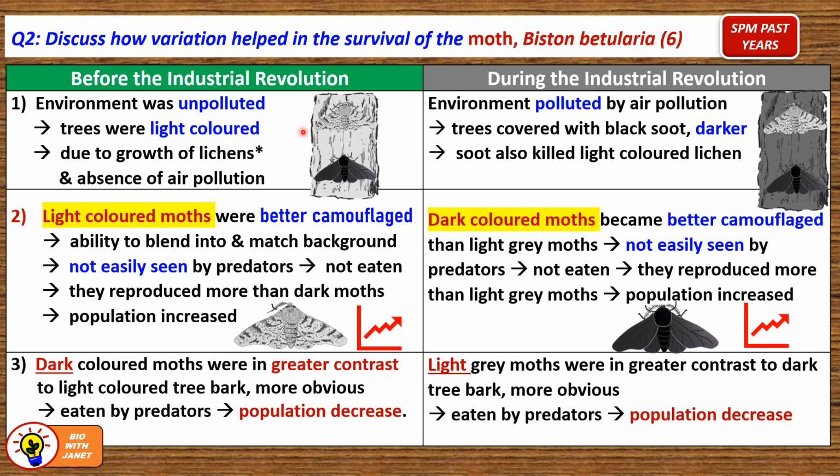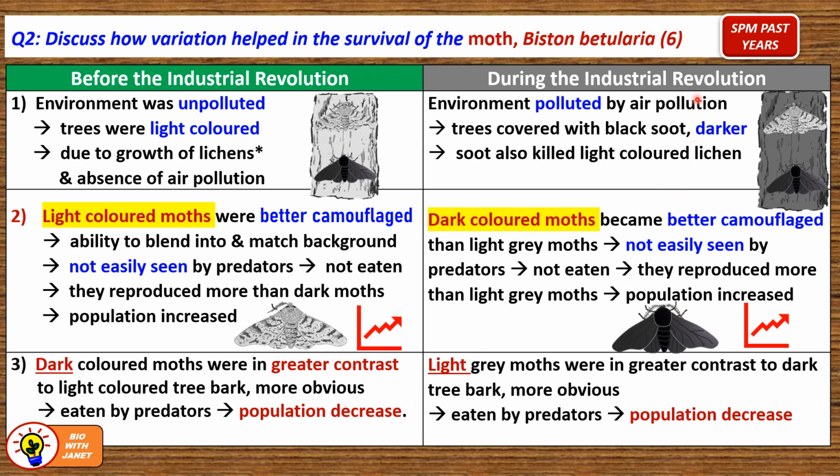The trees were light-colored due to the growth of lichens that are light-colored and the absence of air pollution. So in this situation, the light-colored moths were better camouflaged, that is, they had the ability to blend into and match the background, so they were not easily seen by predators. That's important to note. They were not eaten, and they reproduced more than the dark-colored moths, so their population increased. Whereas the dark-colored moths were in greater contrast to the light-colored tree bark, they were more obvious and more easily seen by predators and eaten, so their population size decreased.